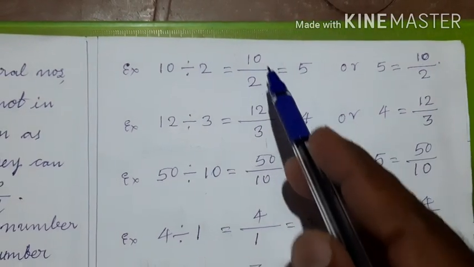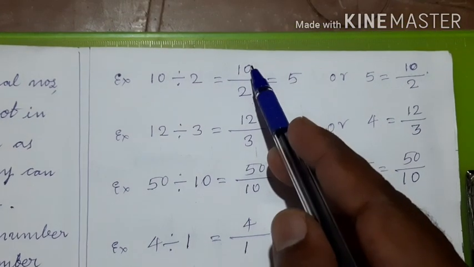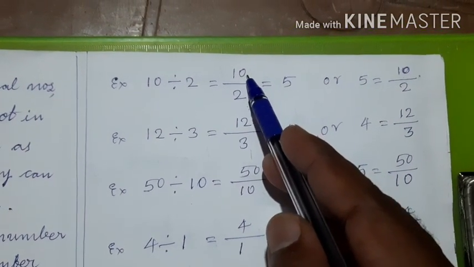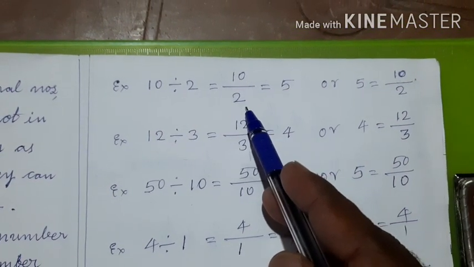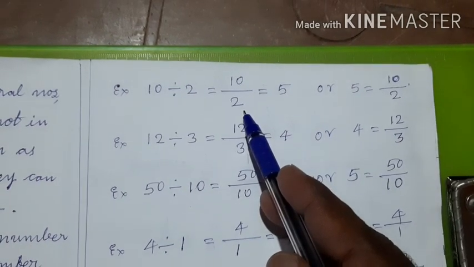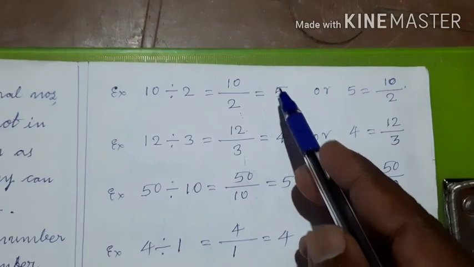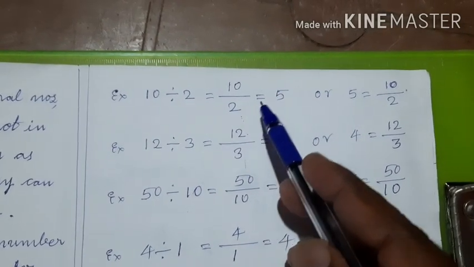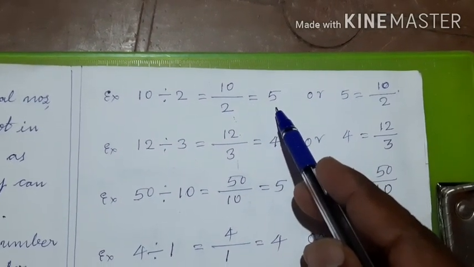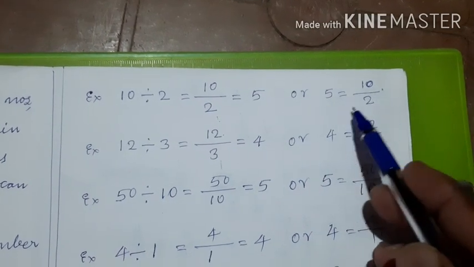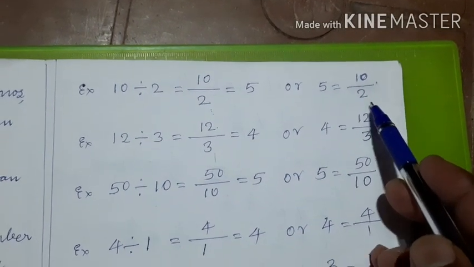What is the meaning of 10 upon 2? There are 10 rupees and they should be given to 2 people. How much will each one get? Each one will get 5 rupees. Therefore, 10 upon 2 is equal to 5, or 5 is equal to 10 upon 2.